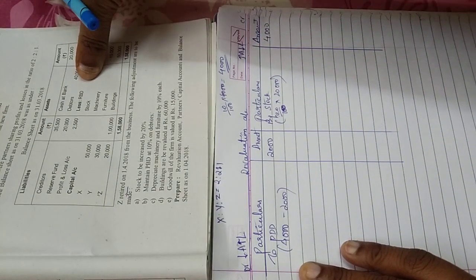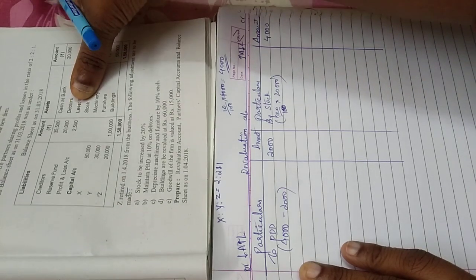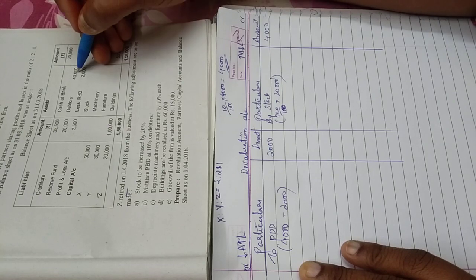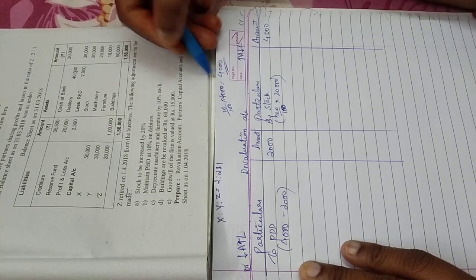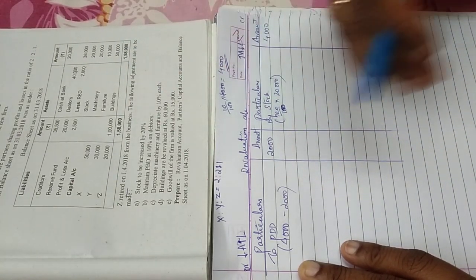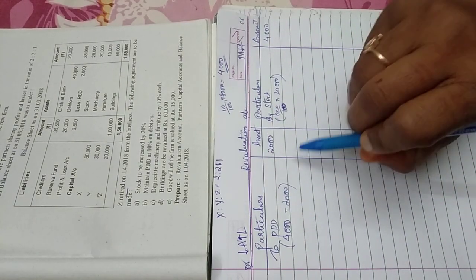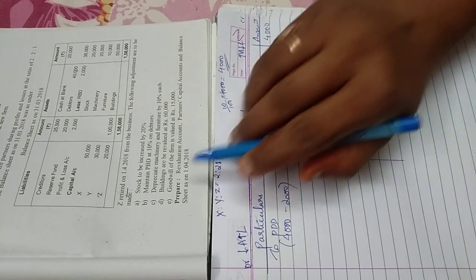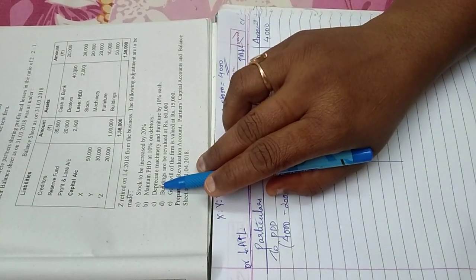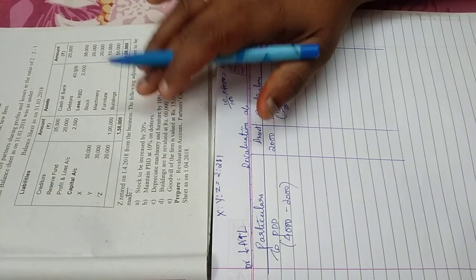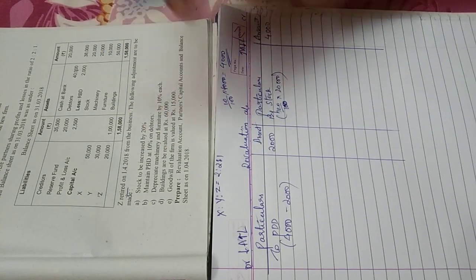If PDD wasn't there in the old balance sheet and they say maintain 10%, 10% on 40,000 gives me 4,000. So I have to create the full 4,000 this side. I mean, I have to create a new PDD of 4,000. Not to worry, I will make a small video of all the different cases, how differently it can be asked.